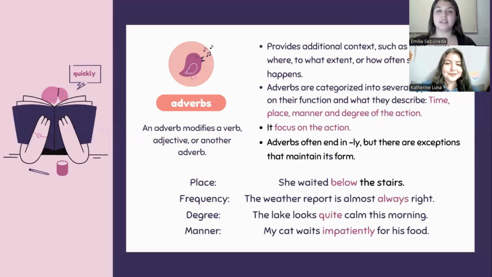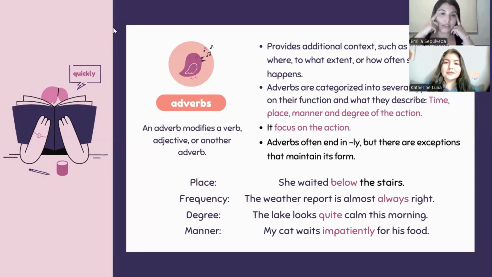Yes, that's right. Now, adverbs provide additional context, such as how, when, where, to what extent, or how often something happens. So, adverbs are categorized into several types based on their function, because they can describe time, place, manner, and degree of the action.